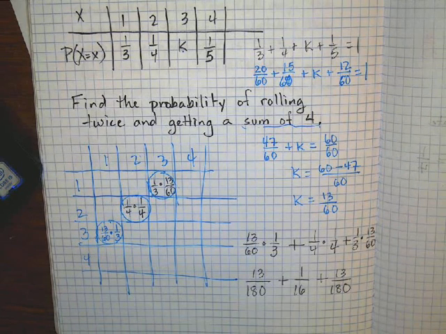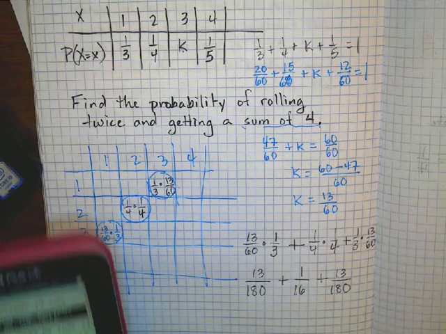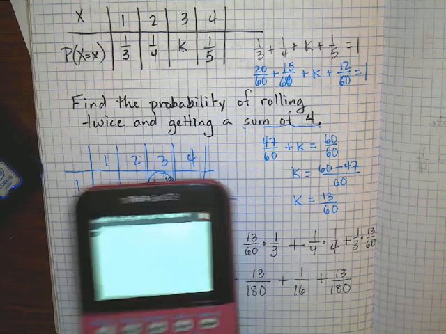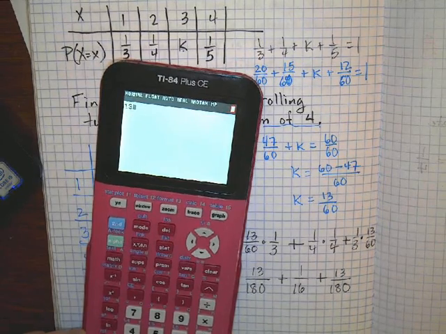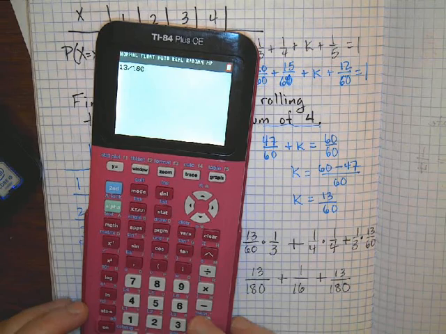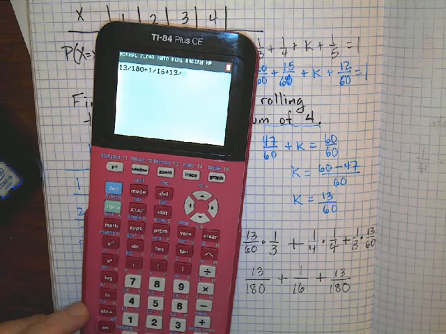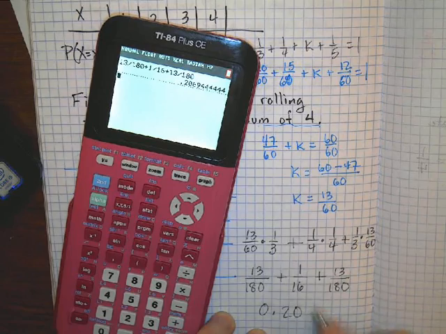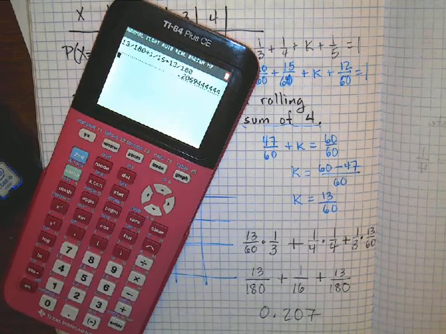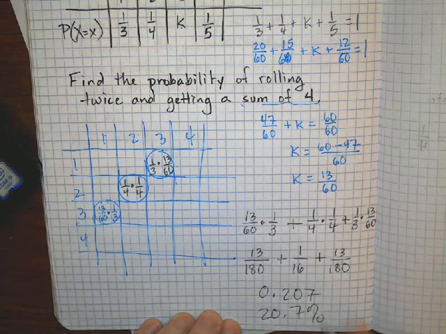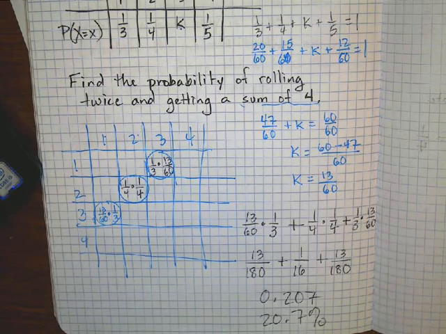IB would not expect us to add that ugly of fractions. Oh no, look, power outage everywhere, even on my calculator. Let's see if it'll do it for me. So 13/180 plus 1/16 plus 13/180 gives me 0.207 if we're talking 3 sig figs. If you change it to a percent, it would be 20.7%. Okay, so that was the warm-up from yesterday, and again, Izzy was the winner, getting that in first.